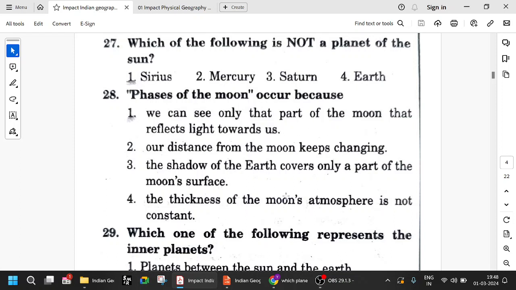So we can see only that part of the moon that reflects light towards us. If the whole part of the moon is reflecting light, then we can see the full moon. Otherwise, if nothing is there, we can see a new moon, no moon. So only because whatever part of the moon is reflecting light towards us, we are observing the phases of the moon.